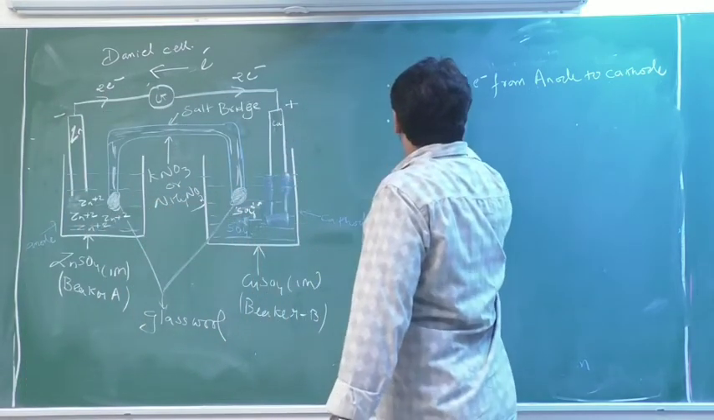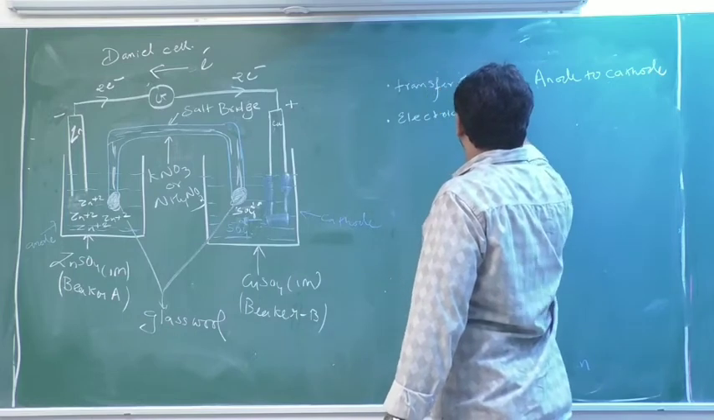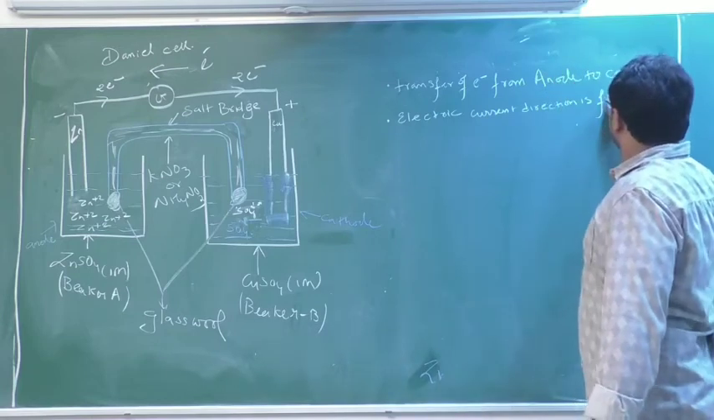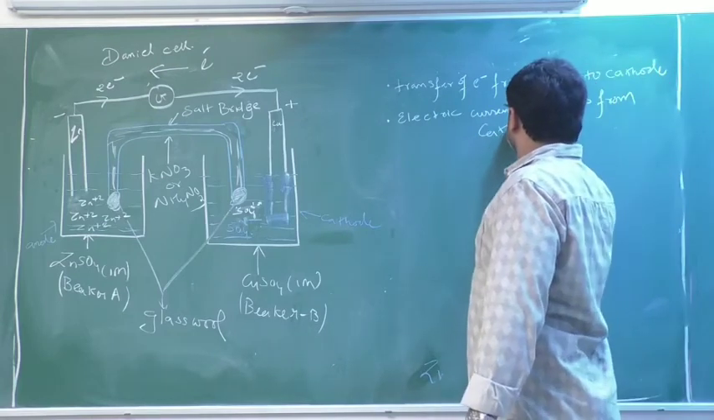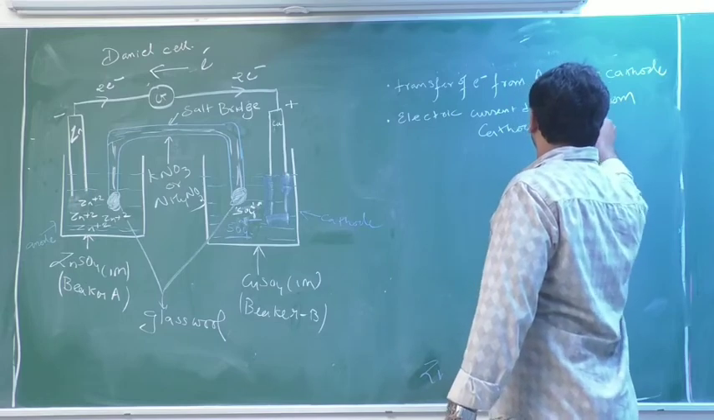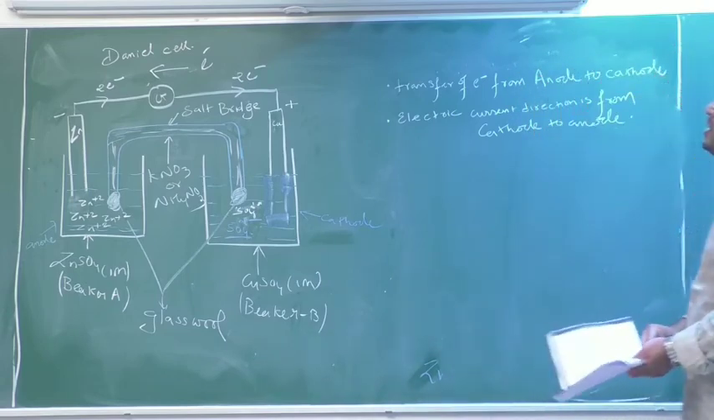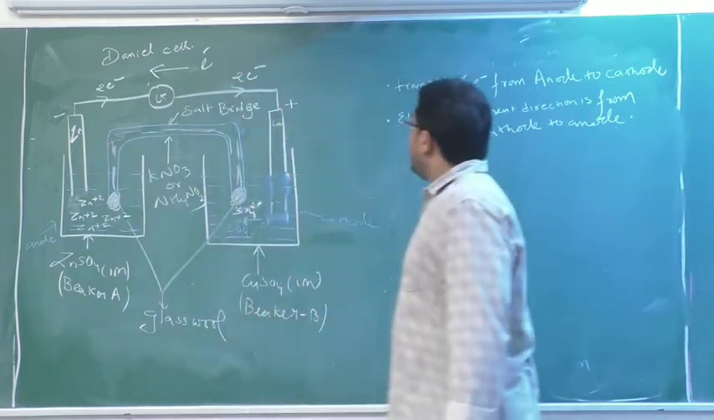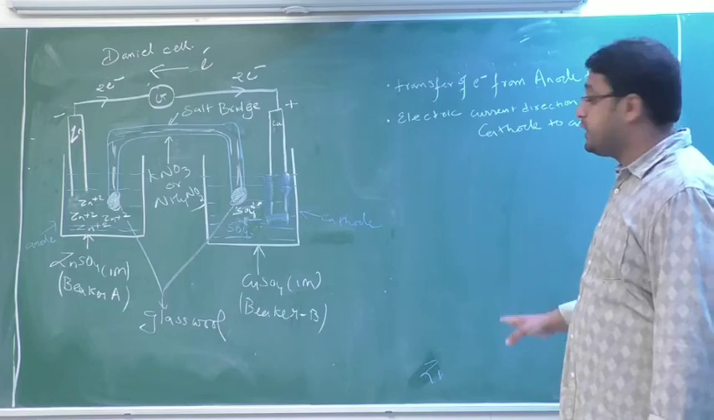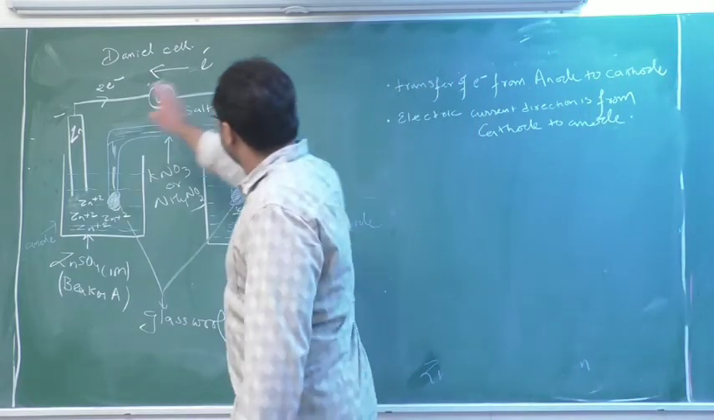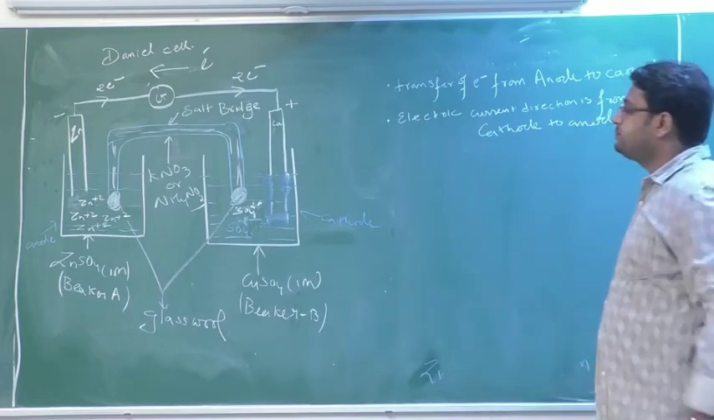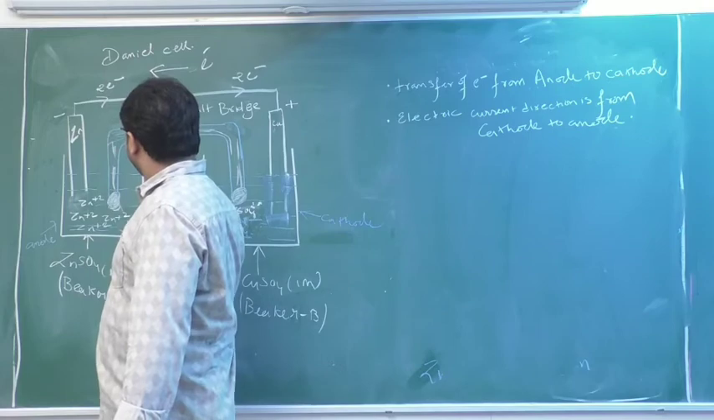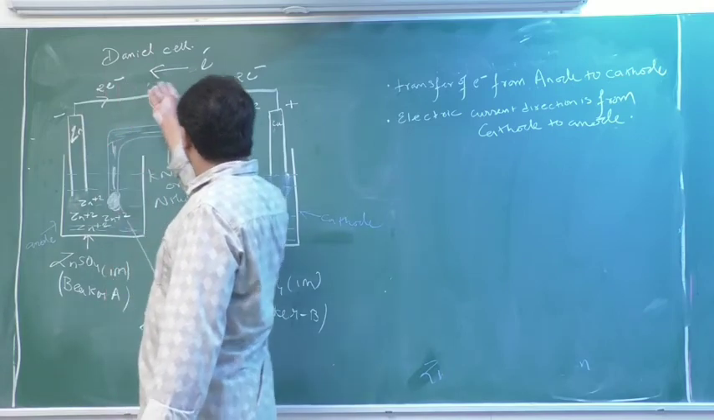So electric current direction is from cathode to anode. Okay. So the transfer or direction of electron is from anode to cathode, and the direction of electric current is from cathode to anode. Okay. Next, see here, from anode the electrons are generated, and these electrons are going from anode to cathode.